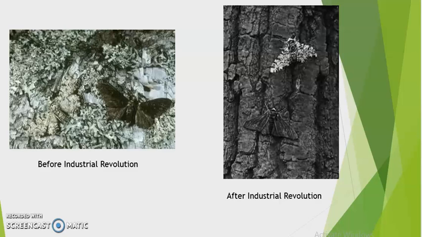Similarly, if we use pesticides or herbicides in the field to kill pests or insects, there are certain species which are resistant to that chemical, so they get selected, and later on the entire population becomes insecticide resistant. So these are also examples of natural selection.